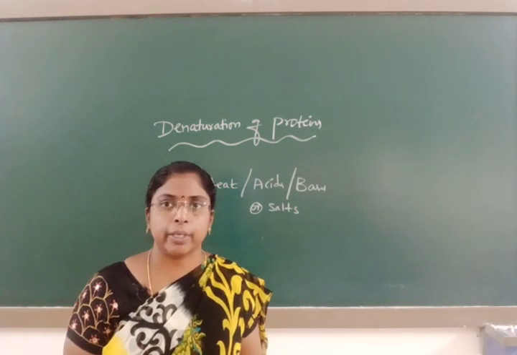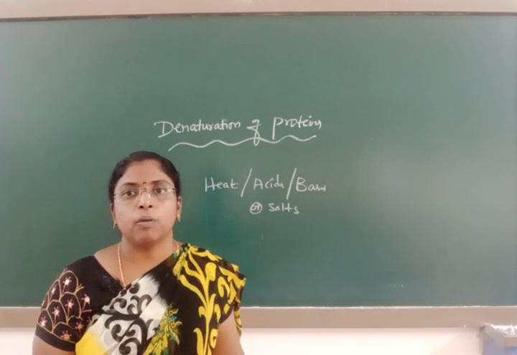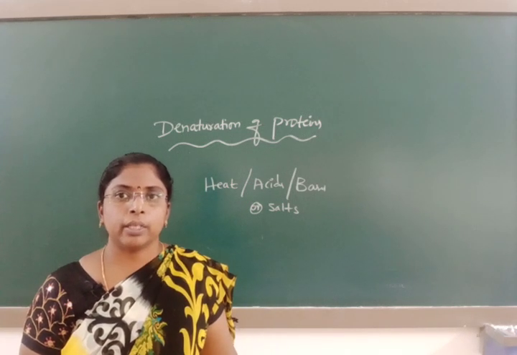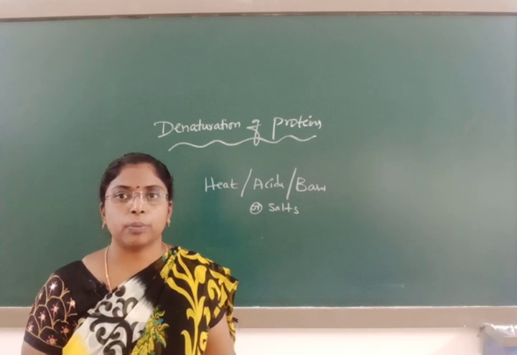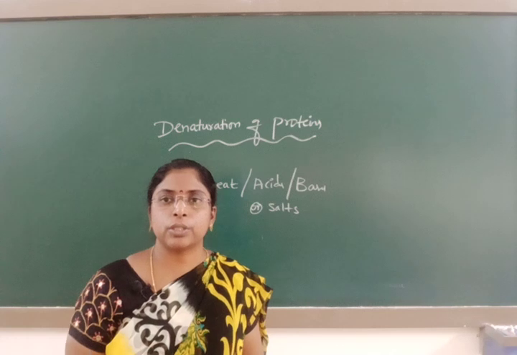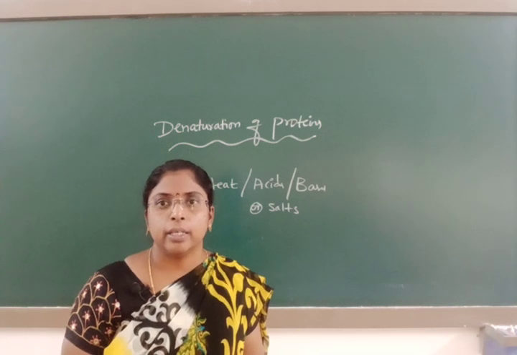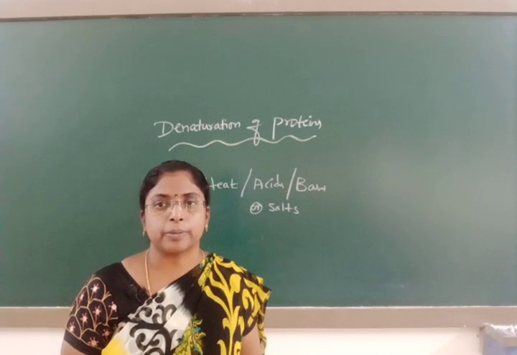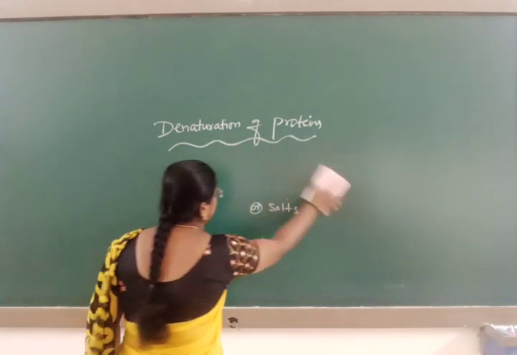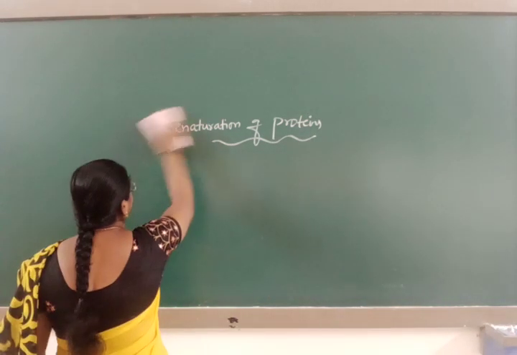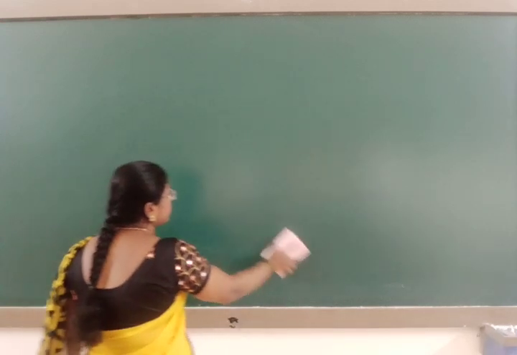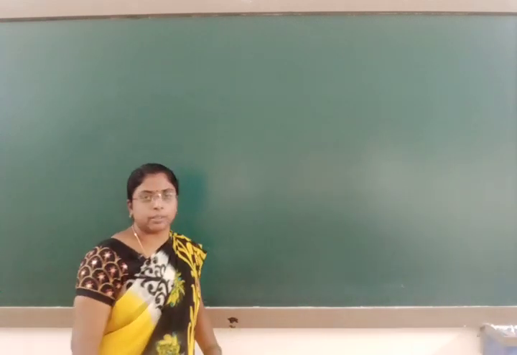In competitive exams, they ask what happens to the entropy during denaturation of proteins. Entropy always increases, and denaturation of proteins is an irreversible process. Curdling of milk and heating of egg white are examples of denaturation of proteins.